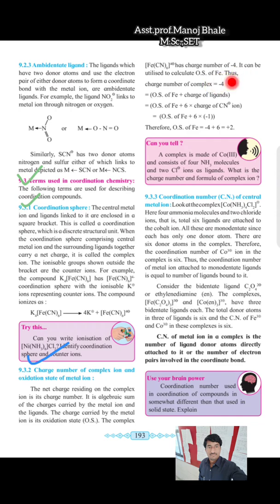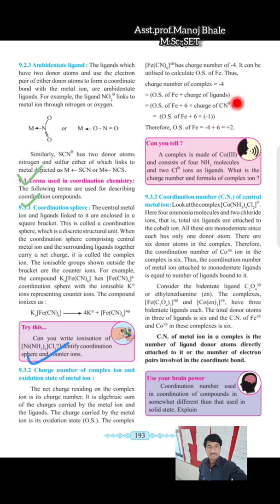Fe means iron. We have to calculate what the oxidation state on this Fe is, what the charge on it is. There is one formula given there: the oxidation state of the Fe plus the charge on the ligand, into the number of ligands.